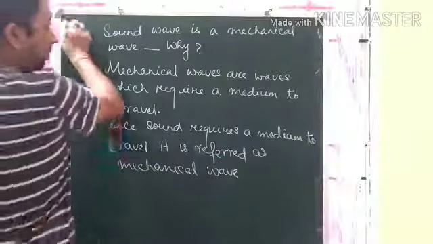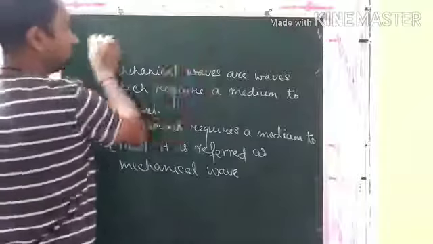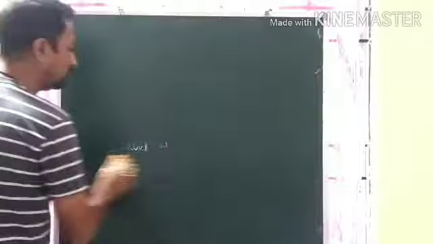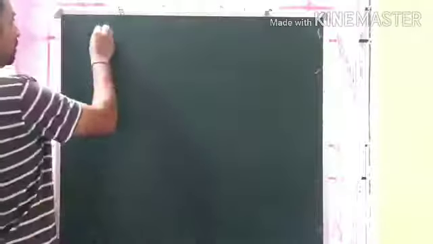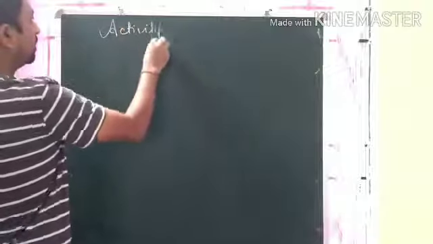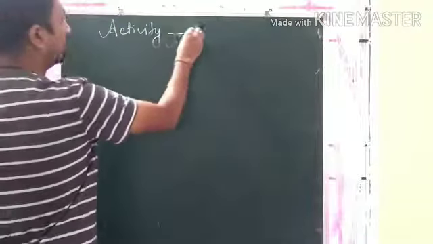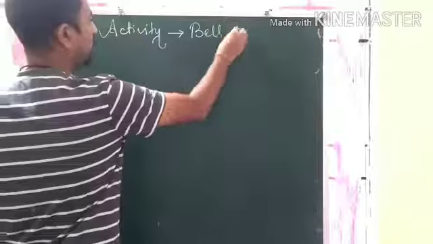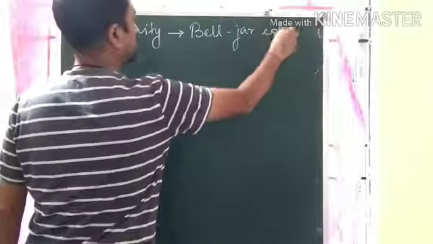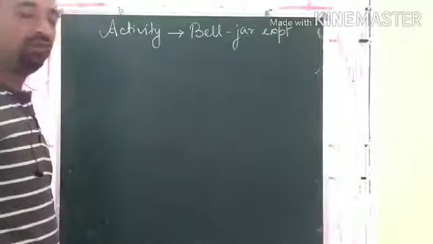Now the activity, you will write by yourself. I will show you the process. The activity is the Bell-Jar experiment. You see the diagram is given there in your book.